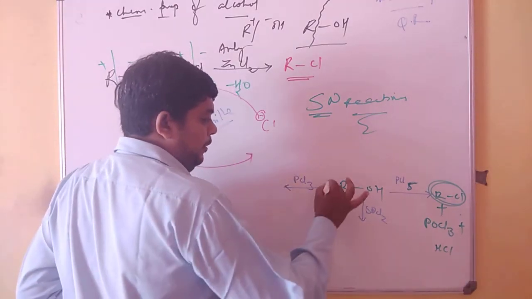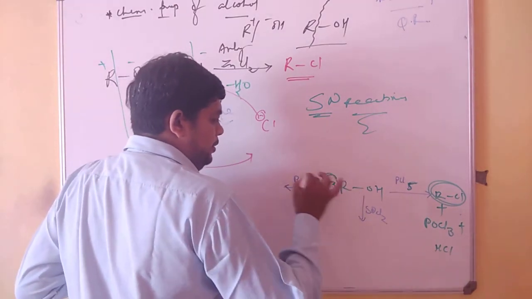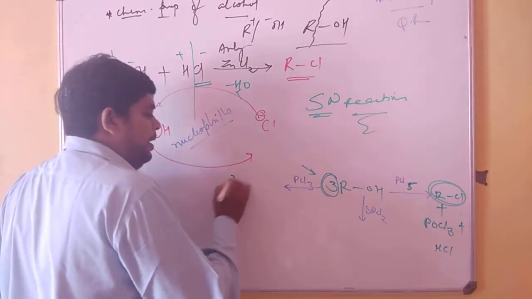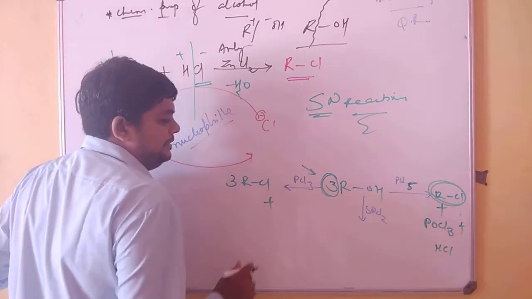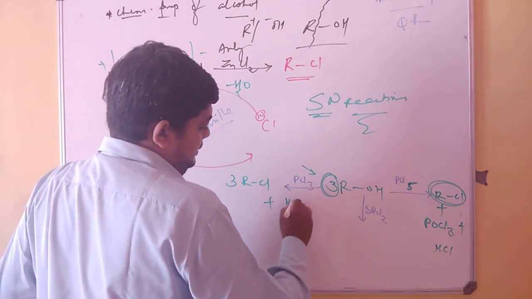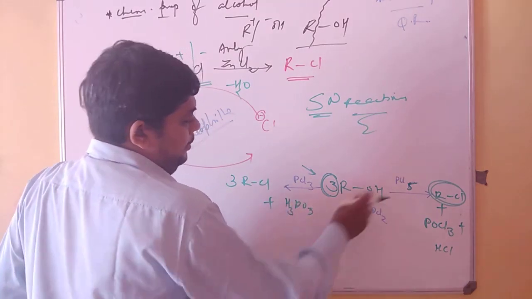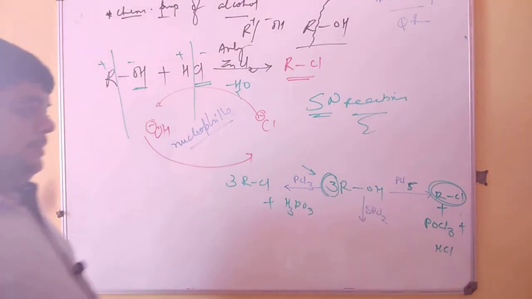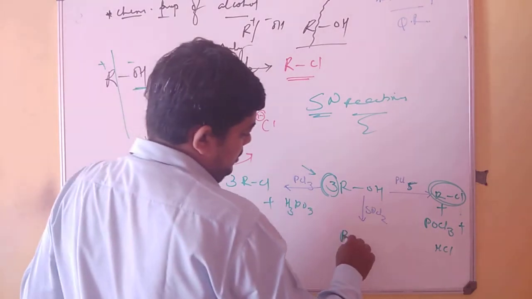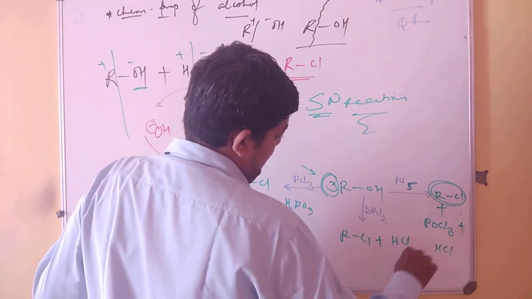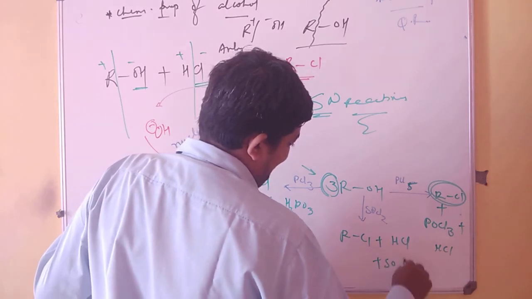With PCl3, whenever you are taking it, always remember that you will take 3 moles of alcohol. Very simple reaction: 3 moles of RCl plus H3PO3, because 3 OH and 1 P. And when you have SOCl2, again only 1 mole of ROH gives RCl, HCl, SO2.